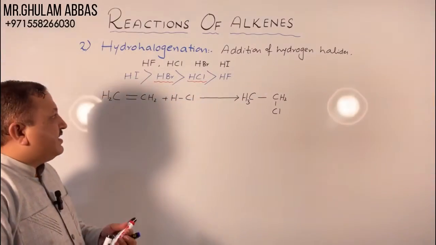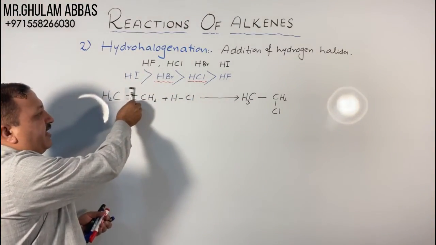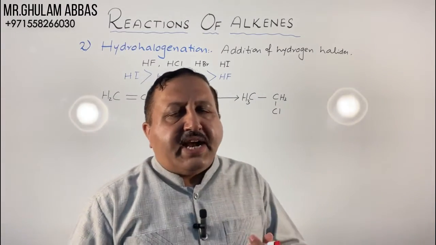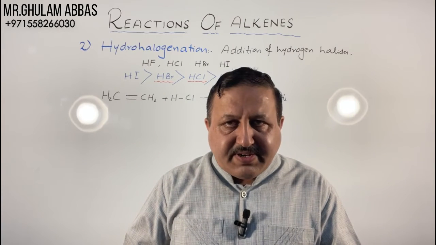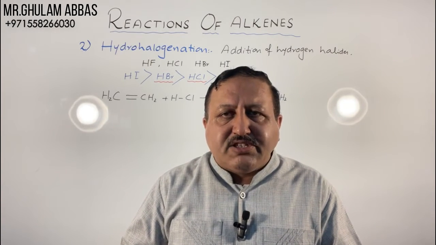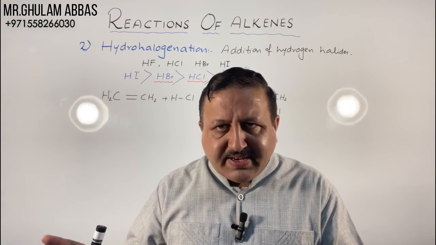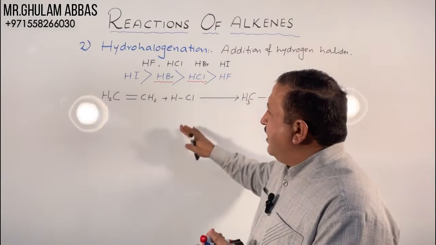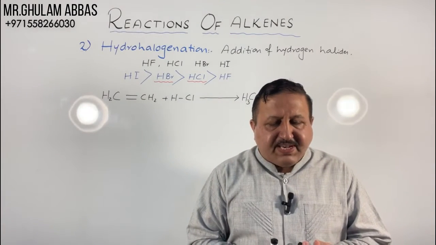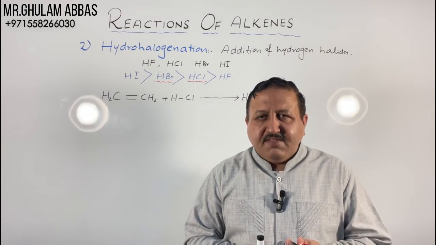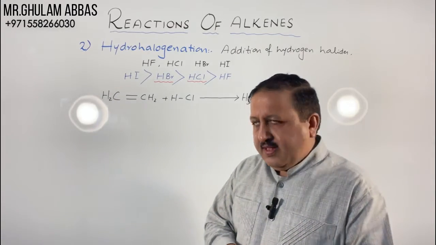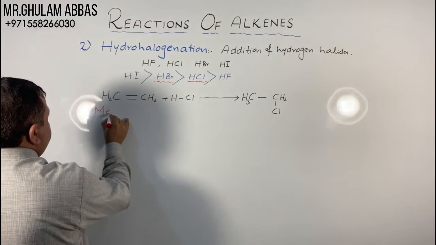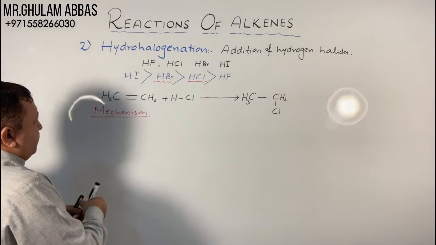The reason is this alkene is symmetrical. We can attach hydrogen with any one carbon. We can attach halogen with any carbon. The second point is how this halogenation takes place. What is the mechanism? Mechanism of this reaction?